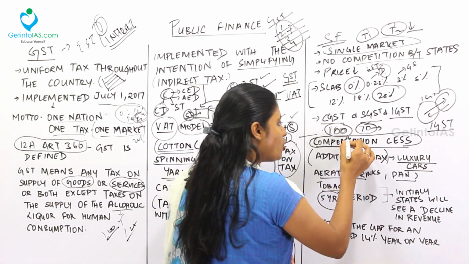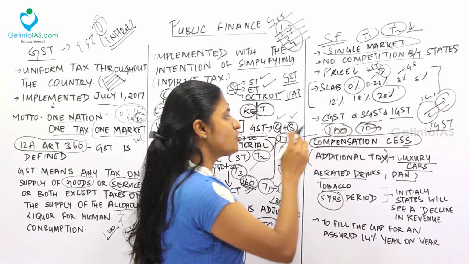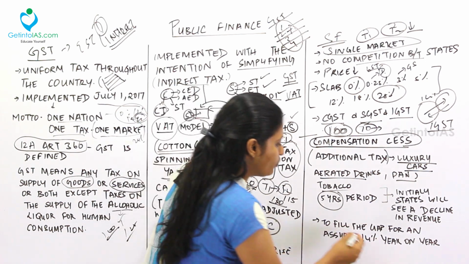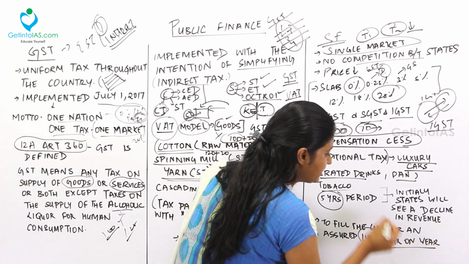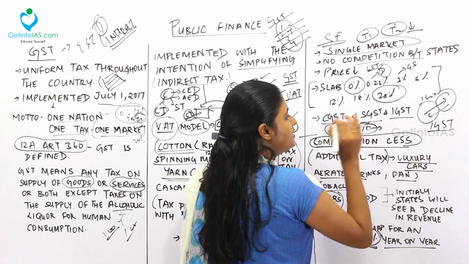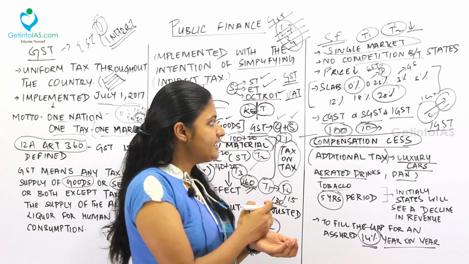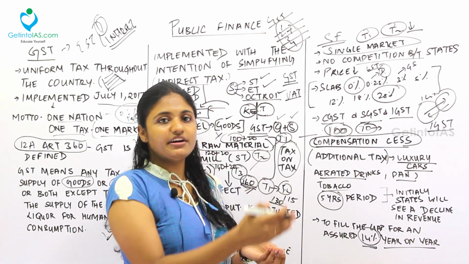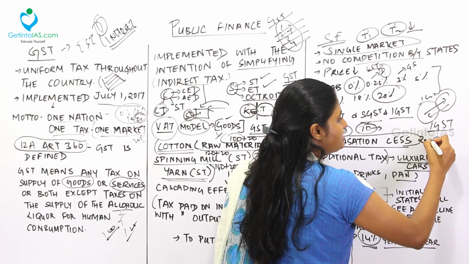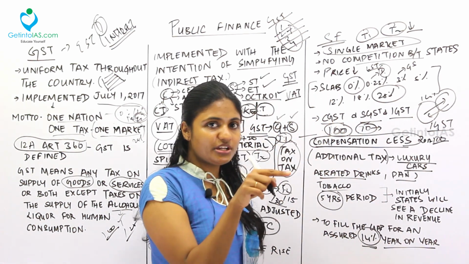Fine. So to compensate for this, the compensation cess is being levied on the sin goods. So what is this 14% year on year increment? What is this clause called? See, the center would see to it that year on year the state's revenue increases from 100 to 114. Now this year, 2017, the base rate will be fixed at 100 rupees. Year on year this should increase by 14%.